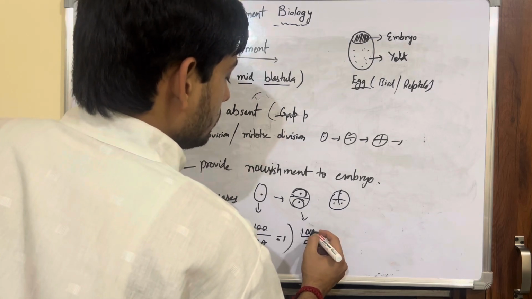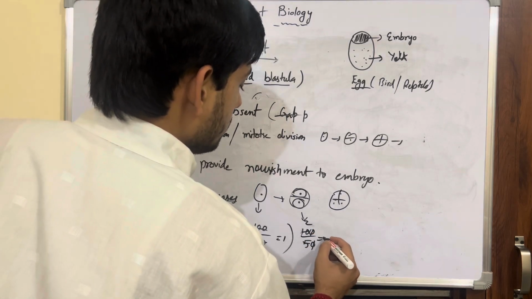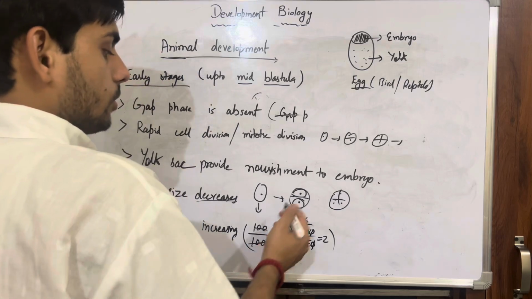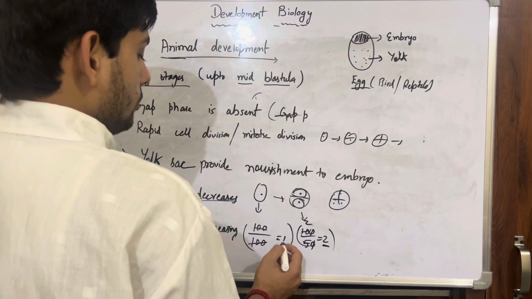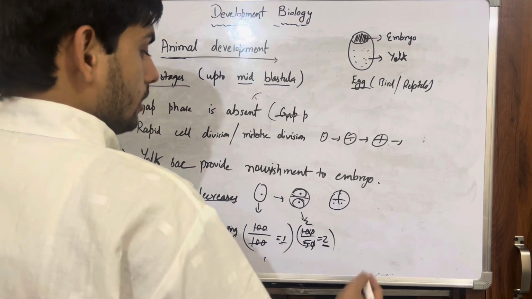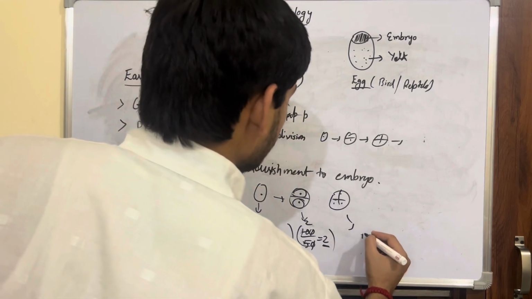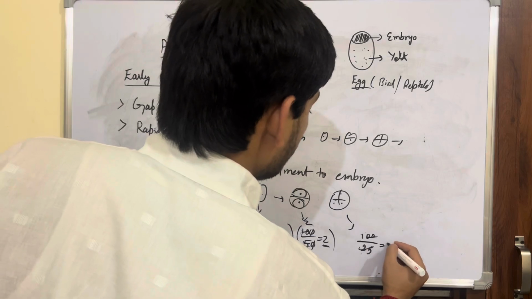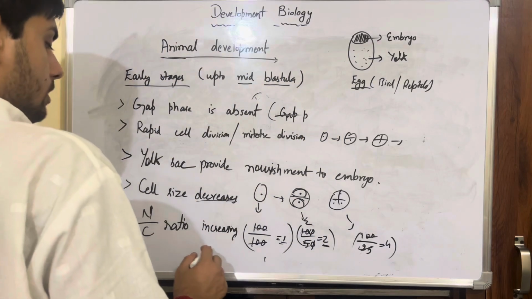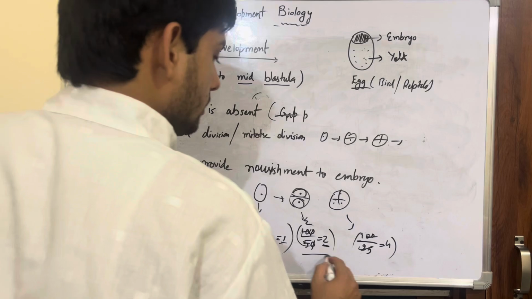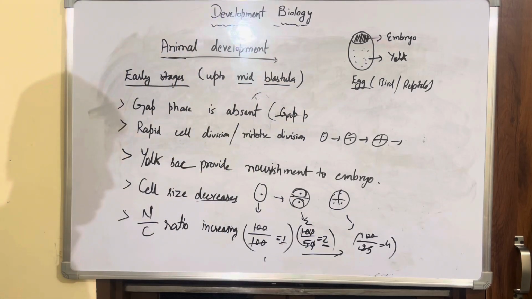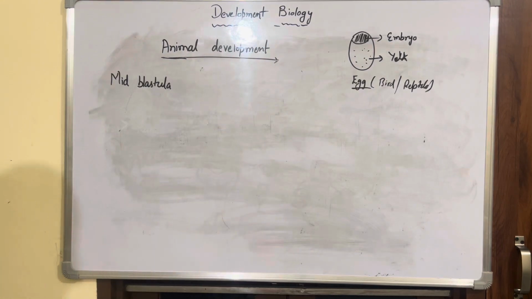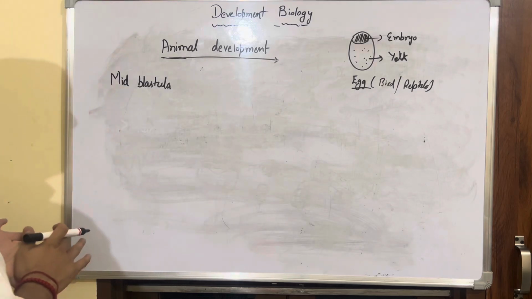So for the two-celled stage you have a ratio of 2. For the four-celled stage, dividing again from 100 to 25, you will get 4. This is how we can say the ratio is increasing. So that was the early development.